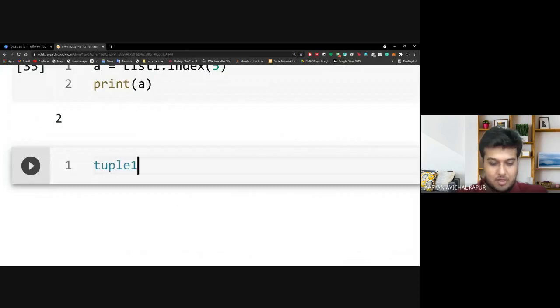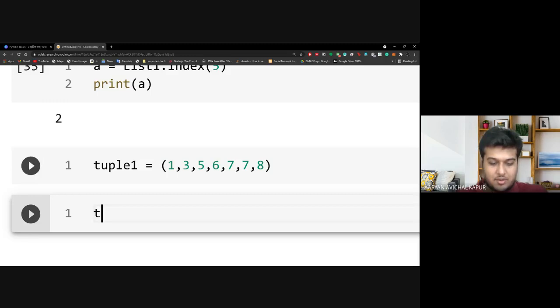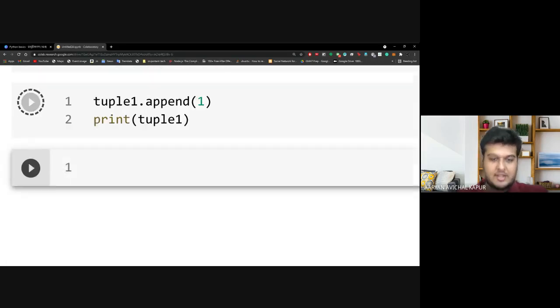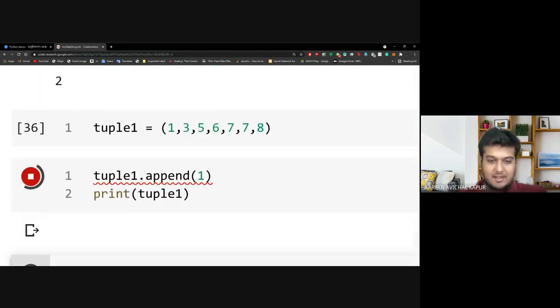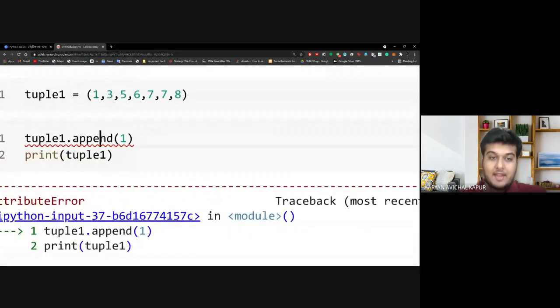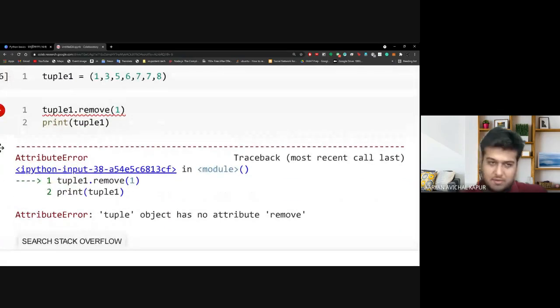Let's say I put tuple1 equal to normal brackets, 1, 3, 5, 7, 8. A lot of values. Now I try to add, tuple.append. As we did in the list, I'll append a 1 to the end, and I will print tuple1. Once I do that, I will see that there's an error: tuple object has no attribute append. It is not allowing me to append. Same goes for remove and everything else, as I showed you a couple of seconds ago.